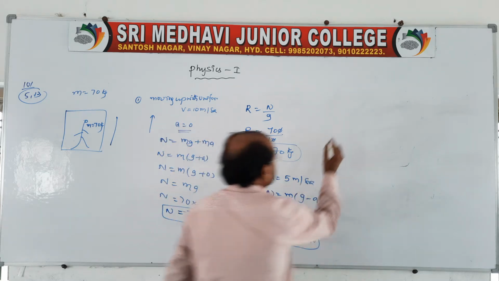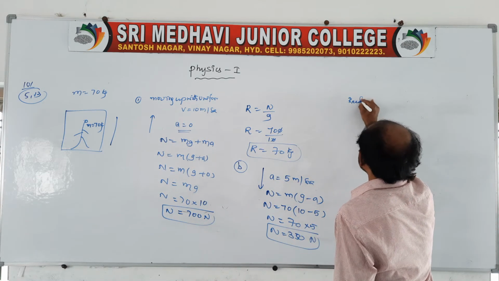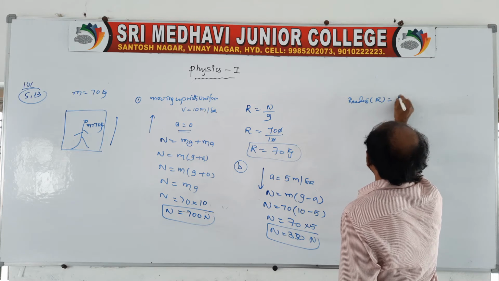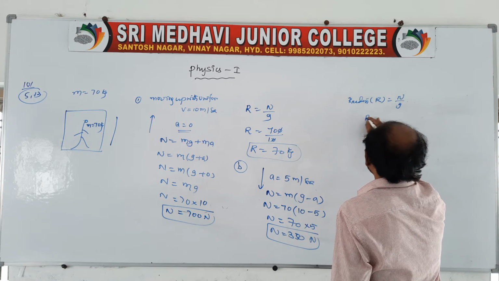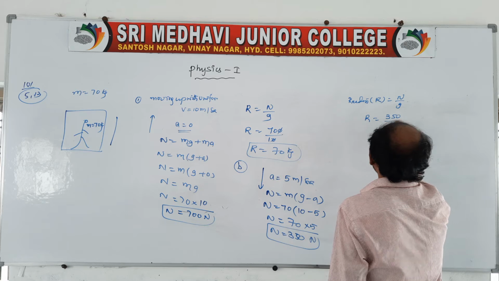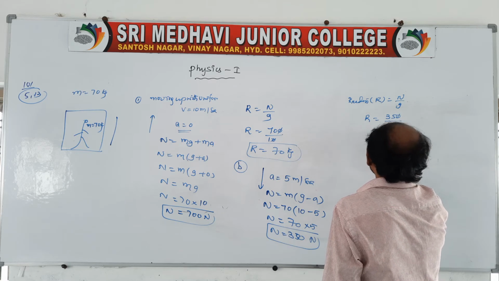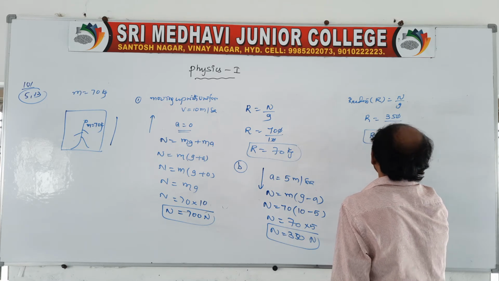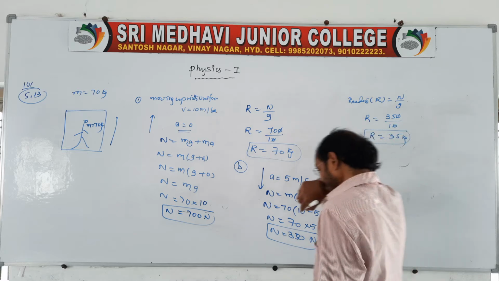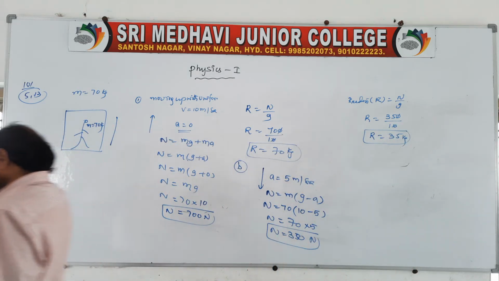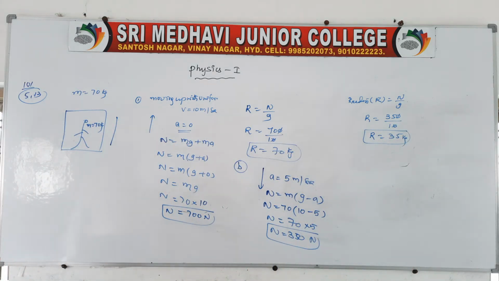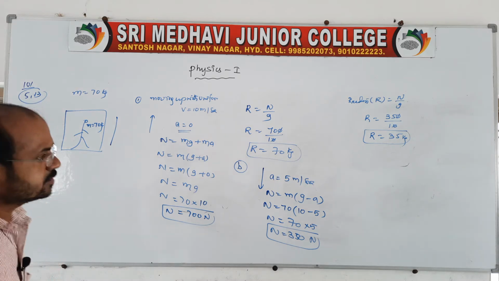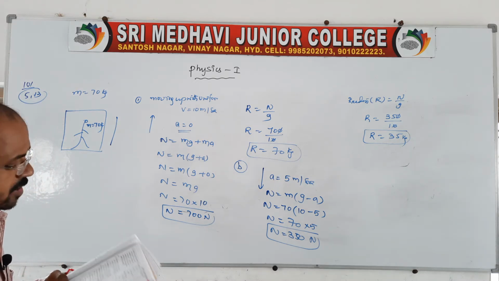Suppose it is asking for the reading on the scale. The reading on the scale will be capital R is equal to N by g, then R is equal to 350 divided by 10, which is 35 kg. That is the reading on the scale. Clear? So that is the (b) question.